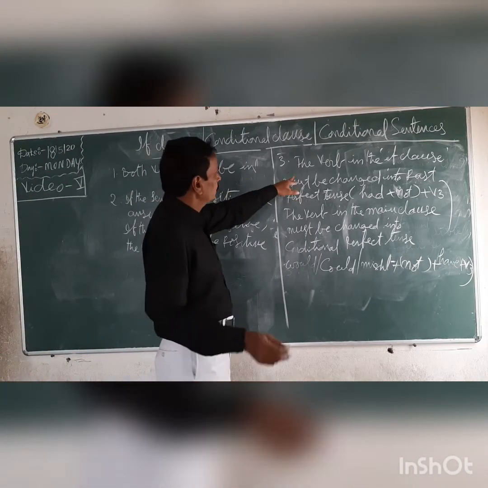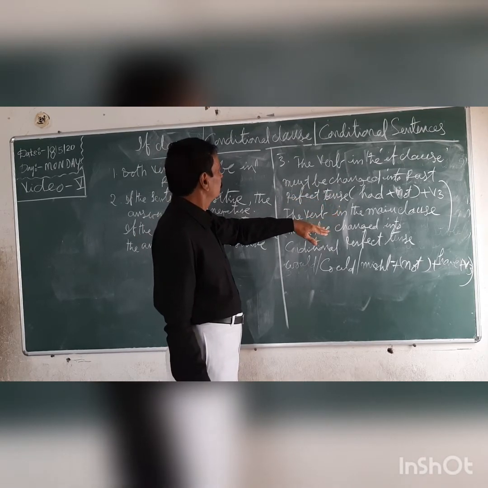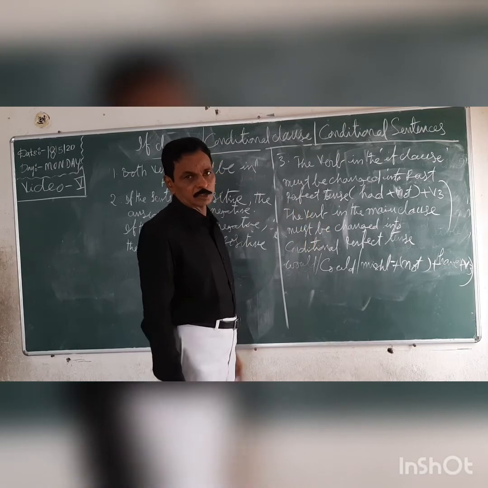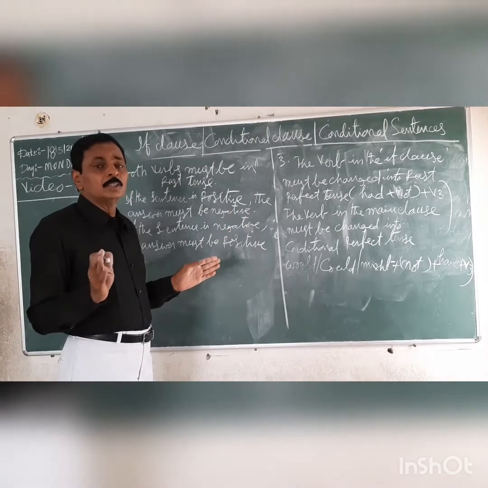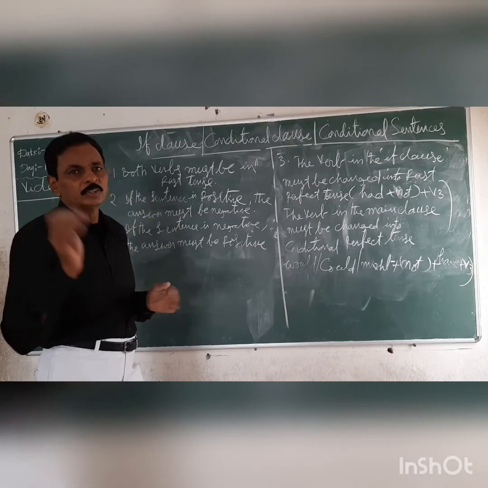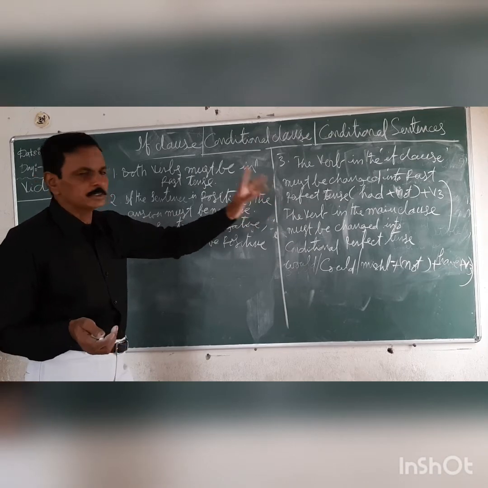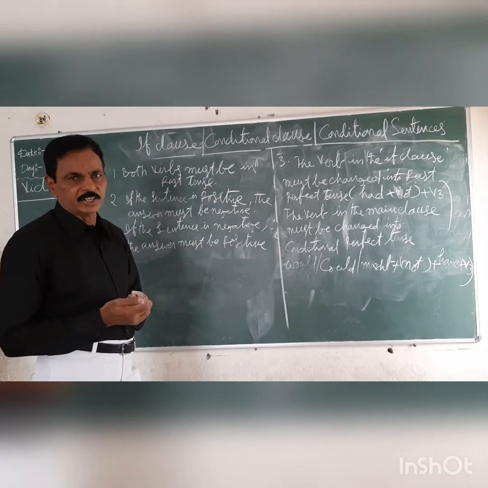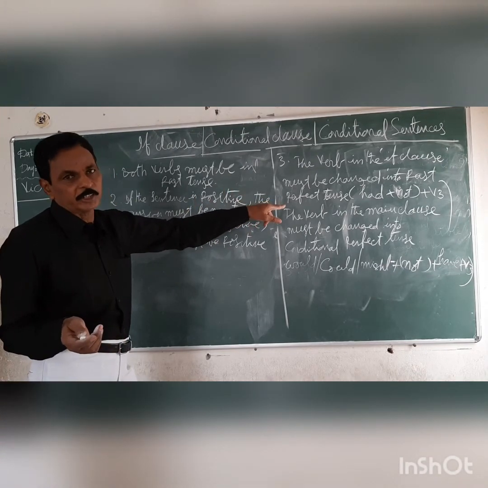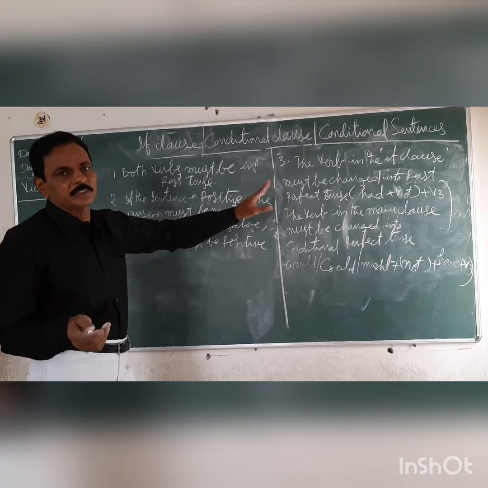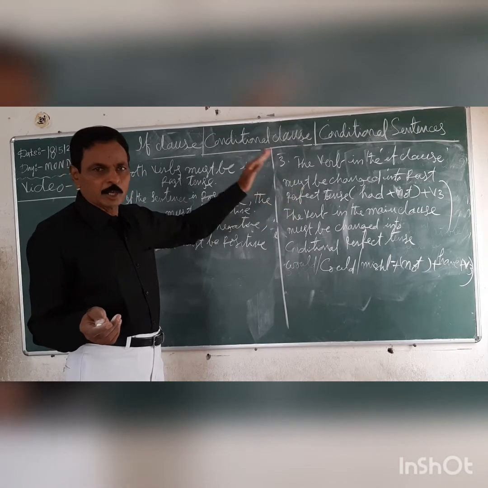Third, most important thing, the verb in the if clause must be changed into past perfect tense. Past perfect tense means had plus not plus V3. Why do we keep not in the brackets? Sometimes we take not, sometimes we remove not. When the sentence is positive, you have to take not in the answer, had plus not plus V3. When the sentence is negative, you have to remove not. Only take had plus V3. That's why not is kept in brackets. It is not always compulsory. This is past perfect tense.